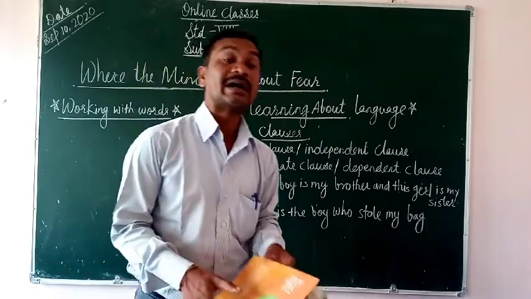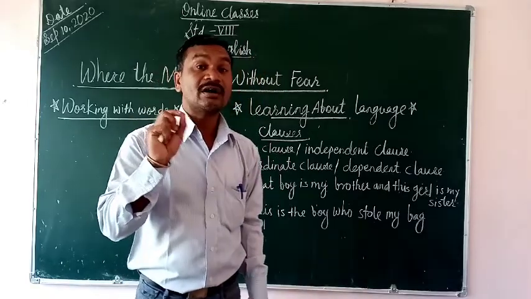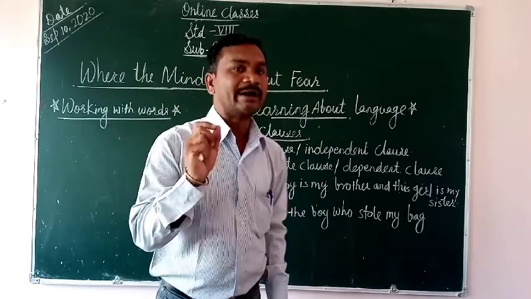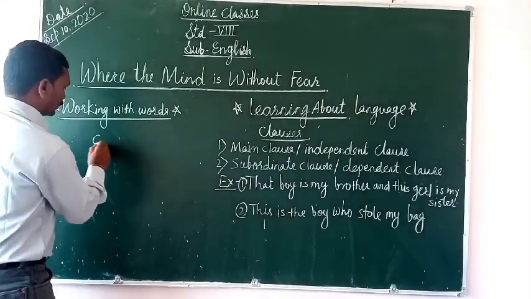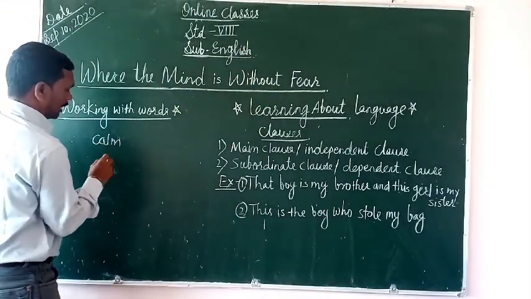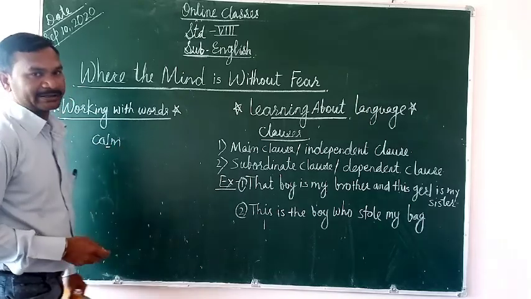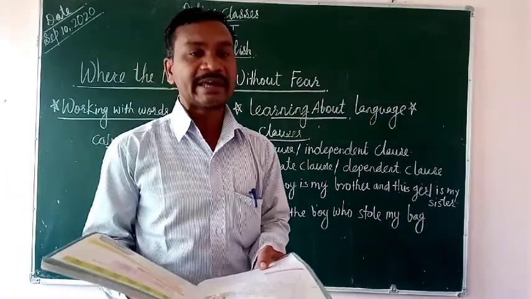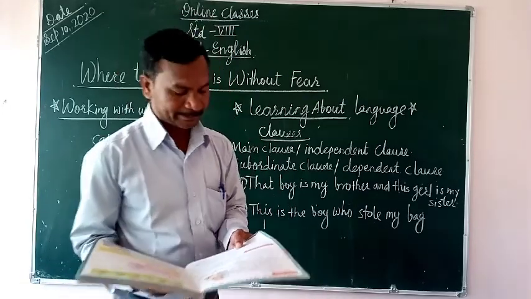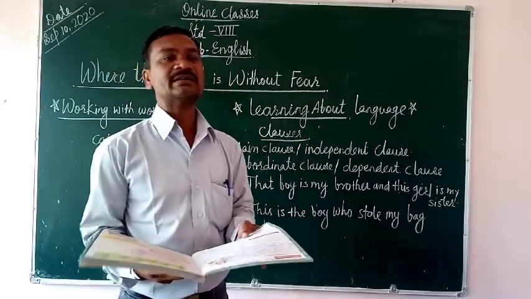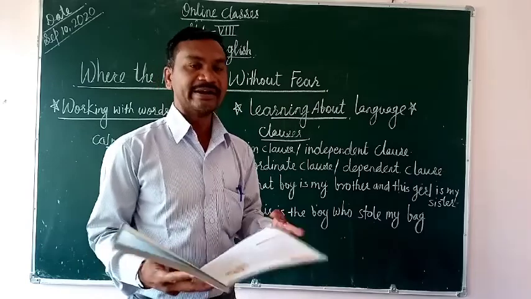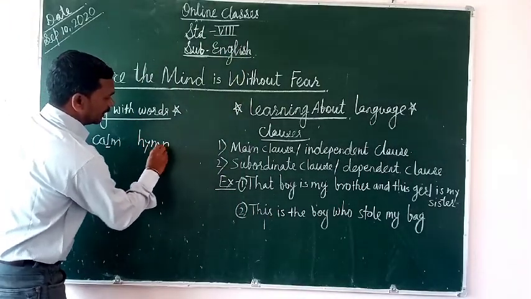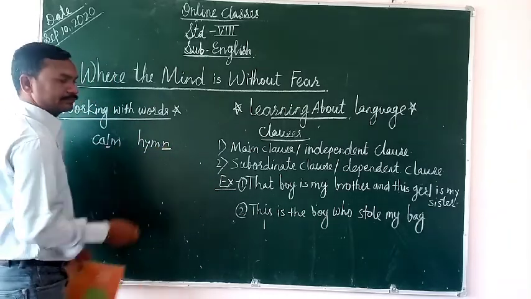First, calm. Not calm, L. Calm. So that's why you have to write this is the calm. Here is a silent letter. Got it? Now another one, hymn. Hymn, which we can also call a bhajan or stotra. N is silent. So underline there.